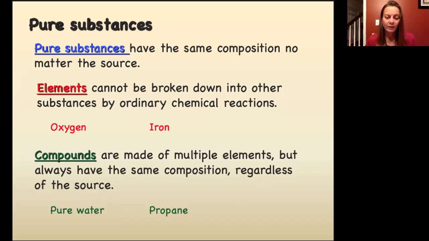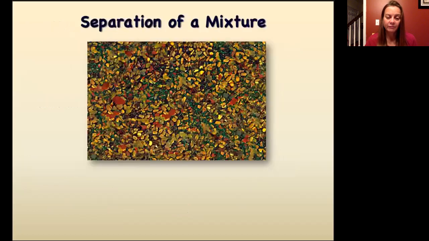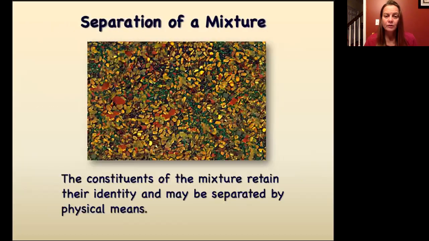Now, one of the things that we say about a mixture is that because it is not chemically bonded, it can be separated by physical means. So these constituents of a mixture retain their own identity and they can be separated physically. Just as in the separation of a mixture lab, you guys use the characteristics of the components of the mixture in order to separate it.